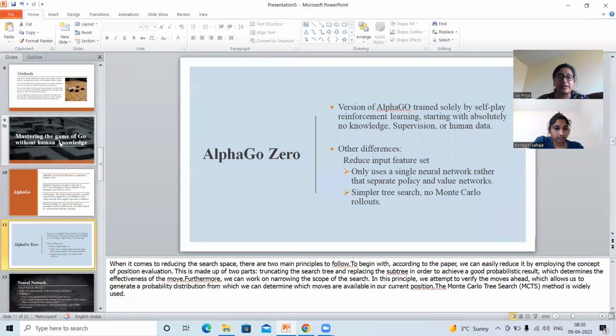And coming to the next slide, it's AlphaGo Zero, when it comes to the search space. The main principle is that, according to the paper, we can reduce it by implementing position evaluation and pruning the tree, replacing subtrees in order to achieve a good probability of the result, and to allow us to generate the probability distribution from which the moves available for our current position can be determined.